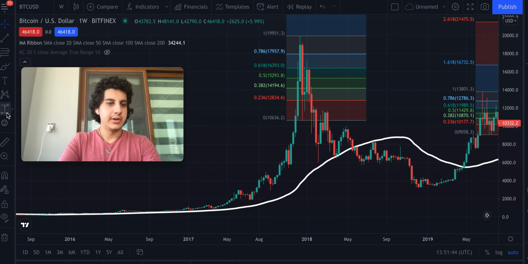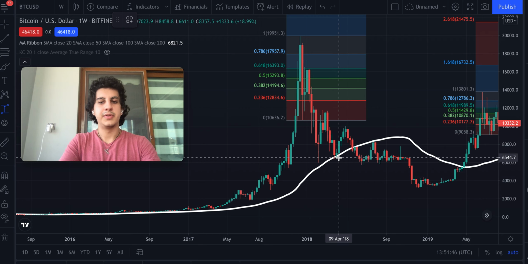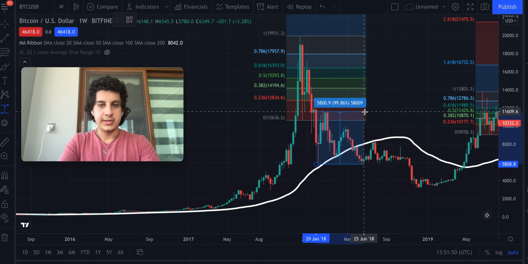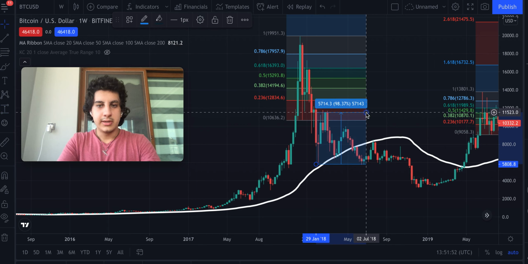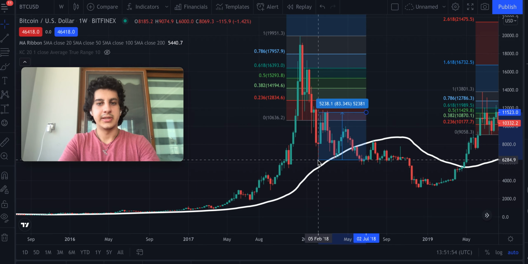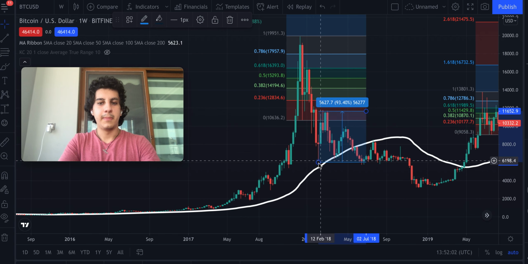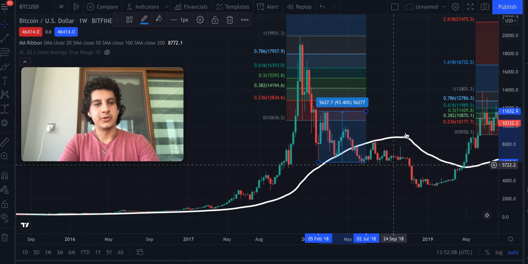If we also do it here, where it bounced off the 50-day moving average, we also see maybe around a 98% increase. Let's say about another 90% increase from the bottom after it bounced off the 50-day moving average, comes up, hits the high there and falls back down.